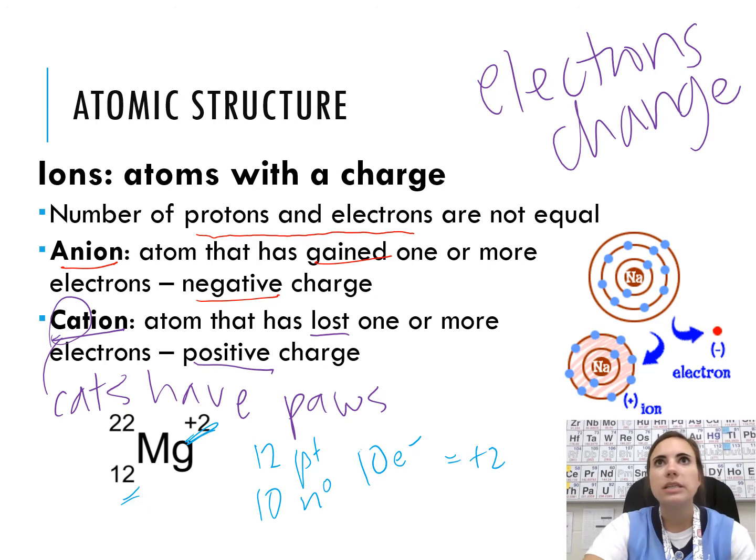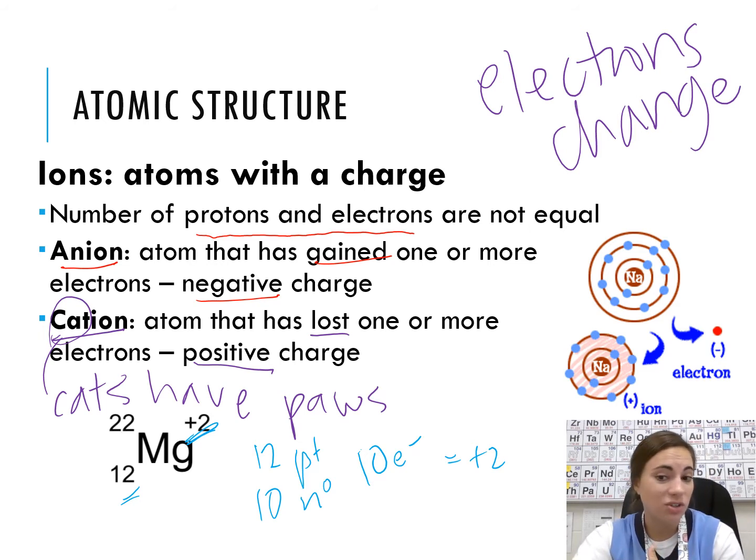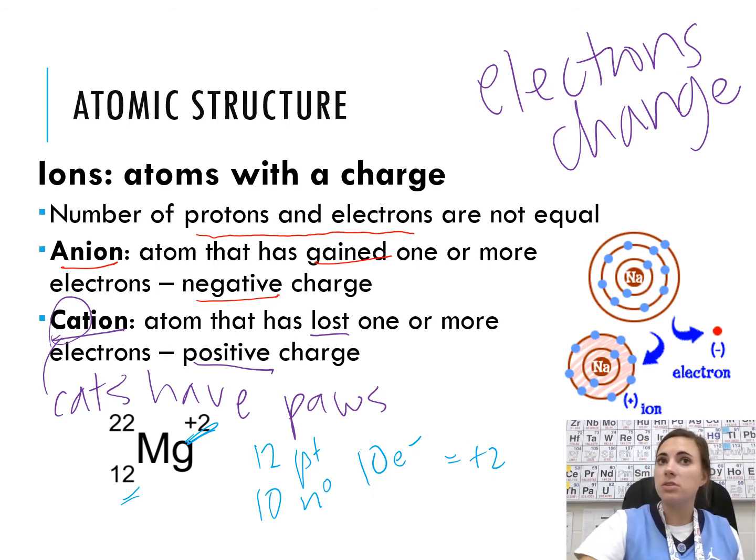Okay? So I like to think of it like if I hang out with more negative people, I become more negative. So if an atom gains more electrons, which are negatively charged, it gets negative. But if I get rid of those negative people in my life, I become a more positive person.